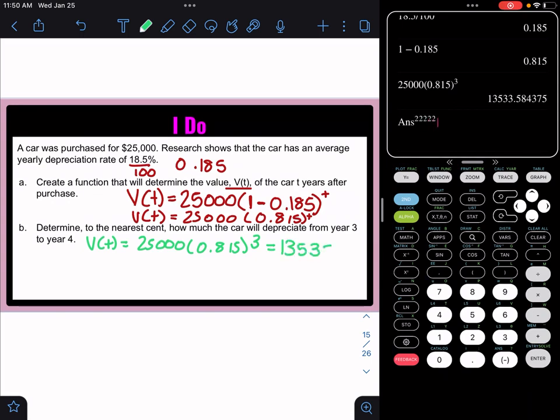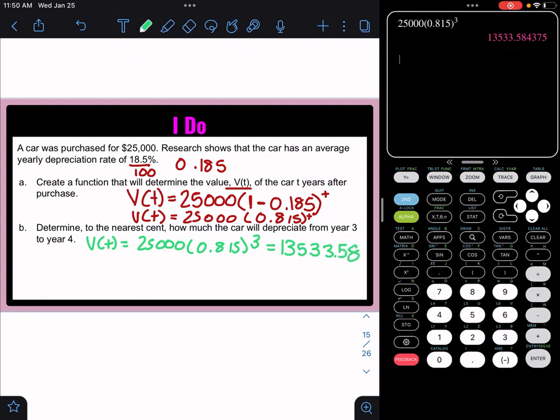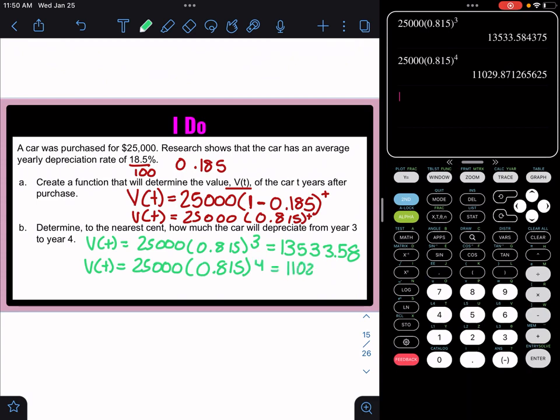13,533.58. Okay, now let's try this problem again with the 4 as the exponent. 0.815 with 4 as the exponent. Alright, we would have v of t equals 25,000 times 0.815 raised to the 4th power, which would be 11,029.87.